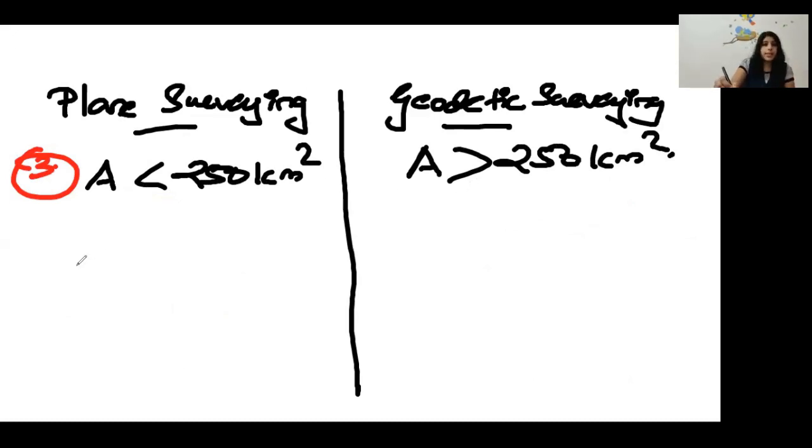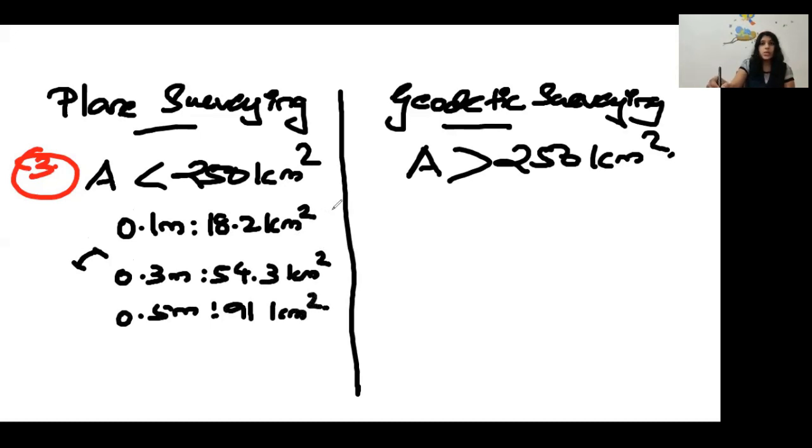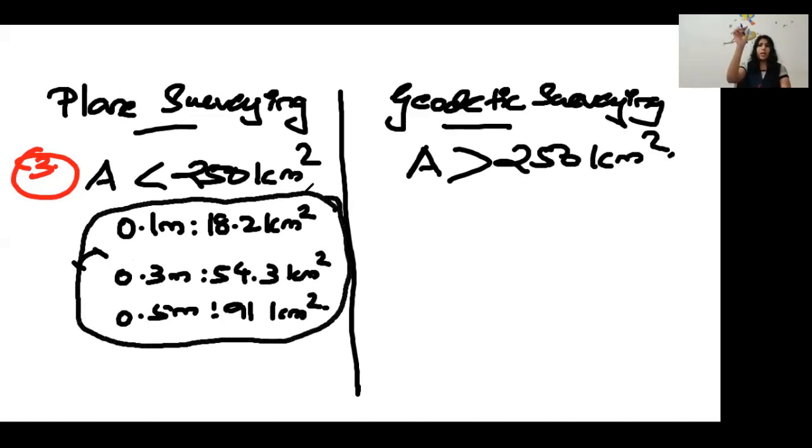And we know that in plane surveying only a small difference is there. So 0.1 meter for a radius of 18.2 kilometers, and 0.3 meter in case of 54.3 kilometers, and 0.5 meter in case of 91 kilometers. So these points also you have to consider in case of plane survey. Only this much distance will go: 0.1 meter for a radius of 18.2 kilometers, 0.3 for 54.3, and 0.5 for 91 kilometers. And also one more point you have to consider regarding plane surveying.